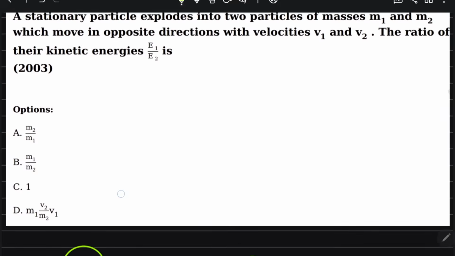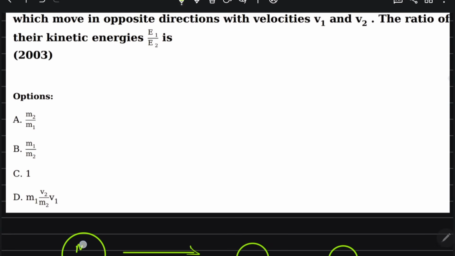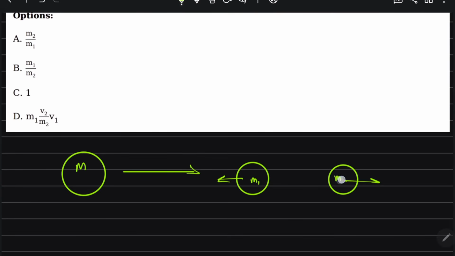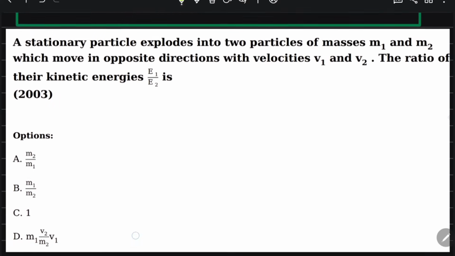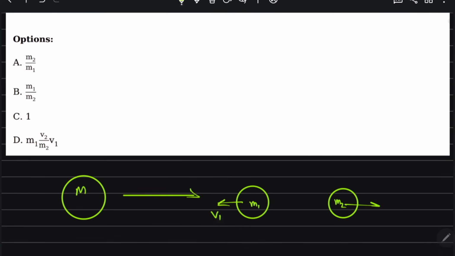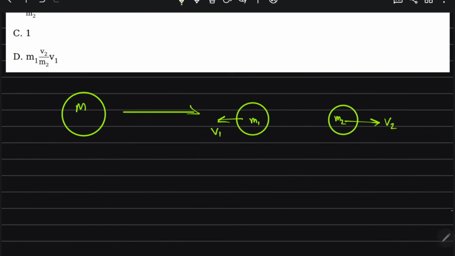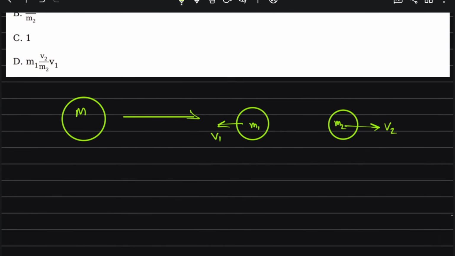A stationary particle explodes into two particles of masses m1 and m2, which move in opposite directions with velocities v1 and v2. Find the ratio of their kinetic energies. So P initial is equal to P final: 0 is equal to m1 v1 plus m2 v2, that is m1 v1 minus m2 v2.